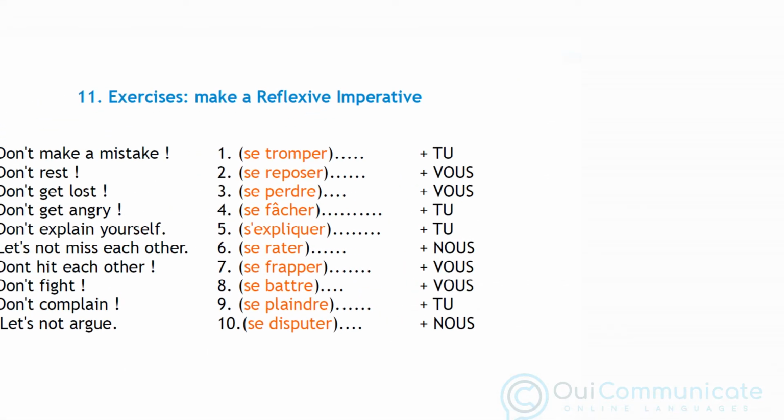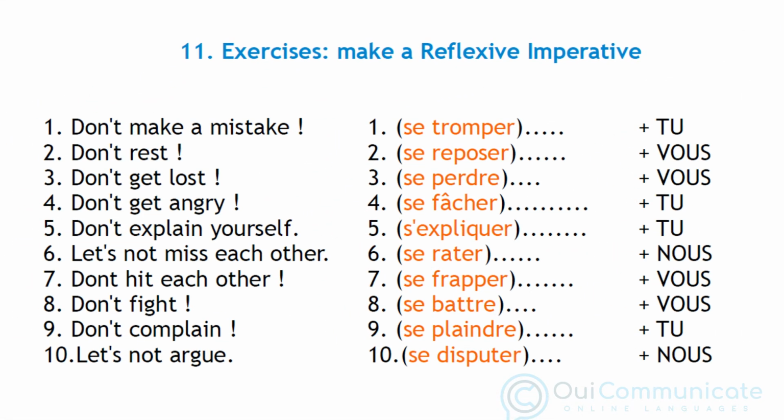In this exercise, we want to make up imperatives in the negative. And the answers are: number 1, ne te trompe pas. Number 2, ne vous reposez pas. Number 3, ne vous perdez pas. Number 4, ne te fâche pas.